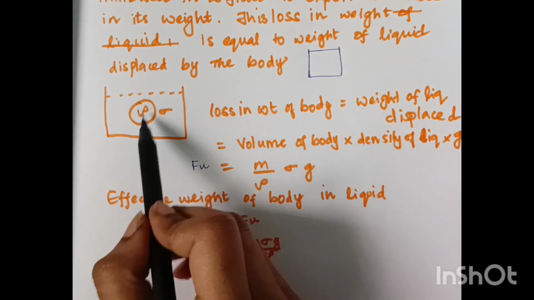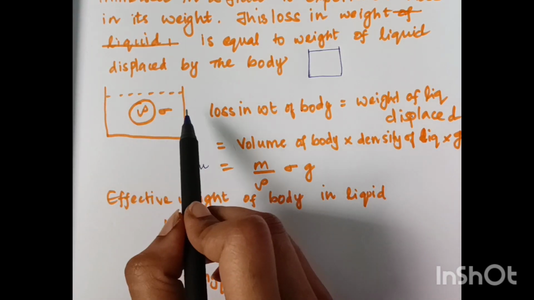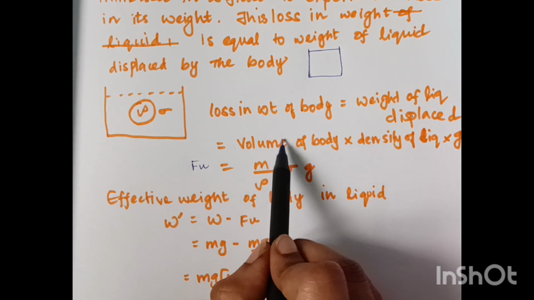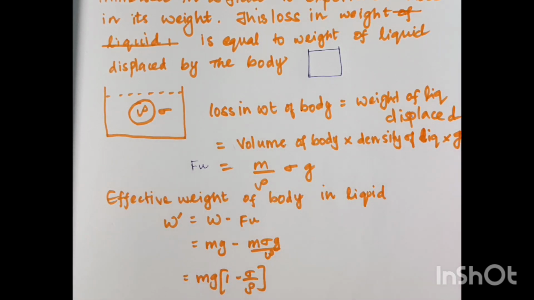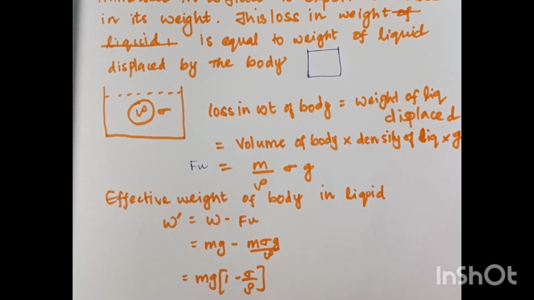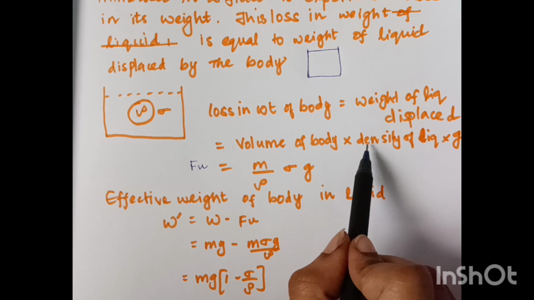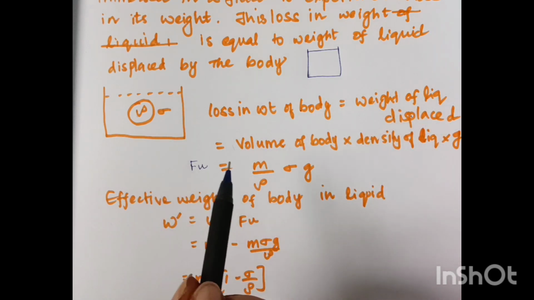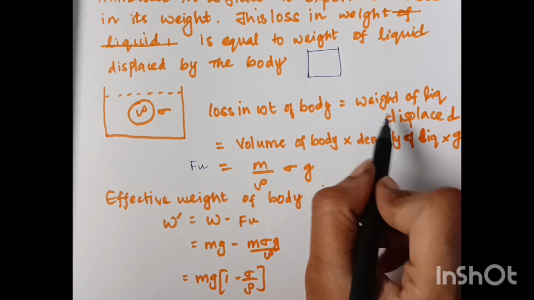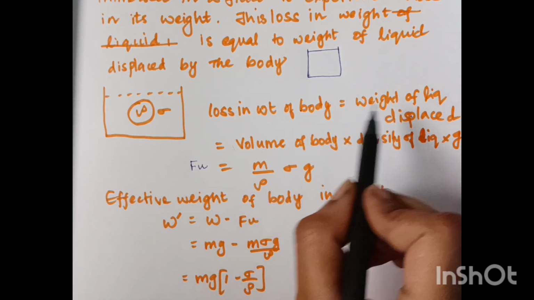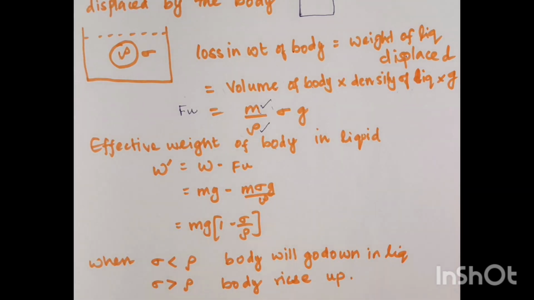The same amount of volume of liquid has been displaced. So in place of volume, I can take the volume of body into density of liquid. Why do we take density of liquid? Because we want the mass of liquid and not the mass of body. Mass of liquid into gravity is the weight of liquid. So we want to find the mass of the liquid.